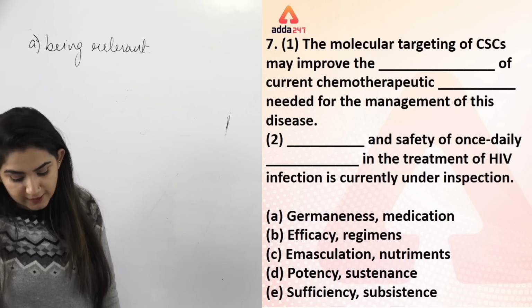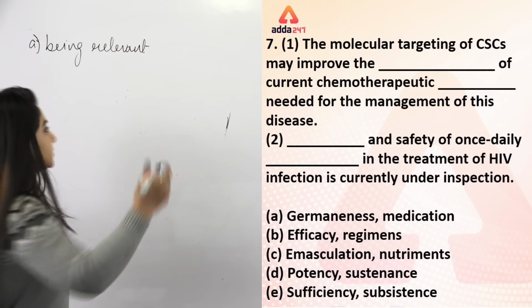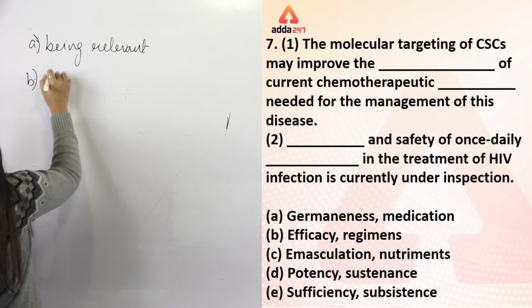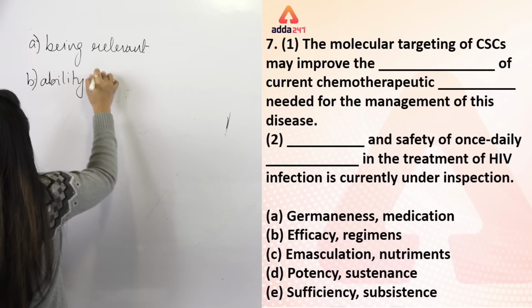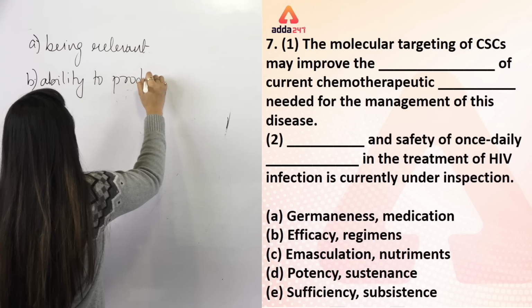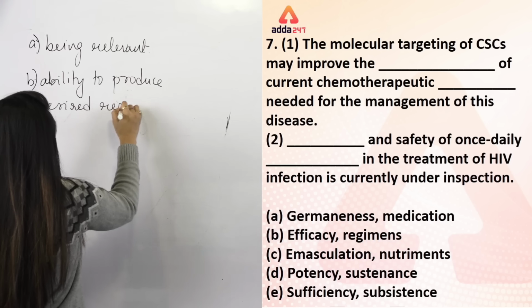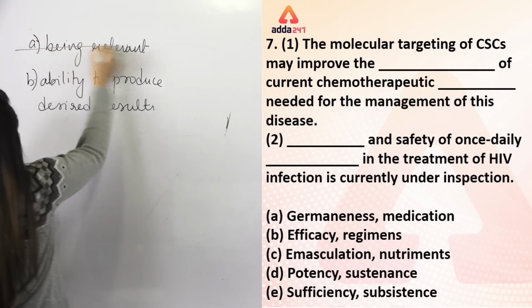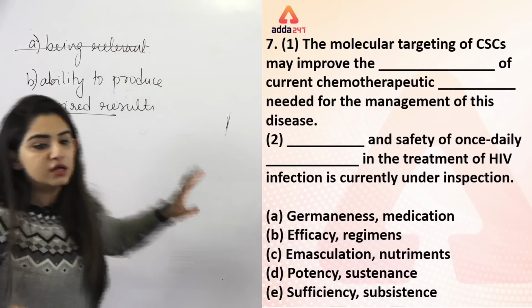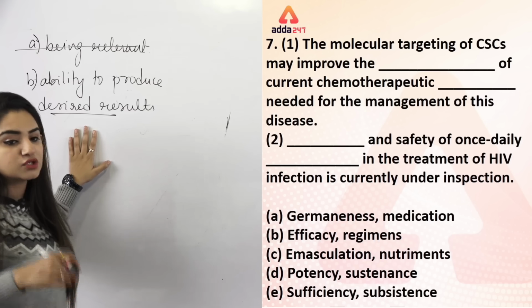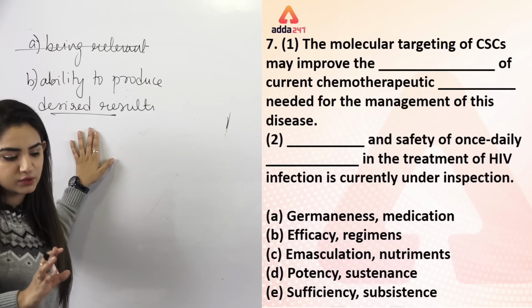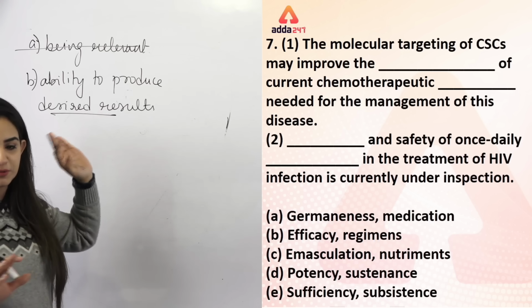So हाँ, अभी देखो efficacy word है. Efficacy का मतलब क्या होता है? Ability to produce desired results, right? So ये तो हमारा हट ही गया, but this can be there. Why? Because we are talking about improvement, and when you say improvement, you need desired results, right? जो आपने सोचा है वो results आएंगे तभी तो improvement होगी. So we can definitely go for option number B.